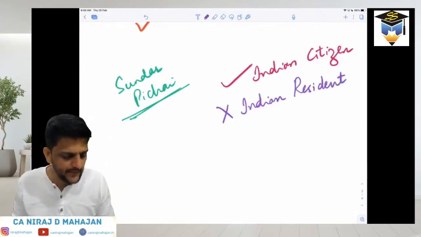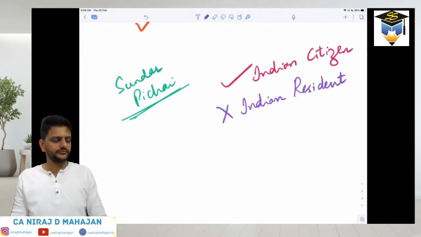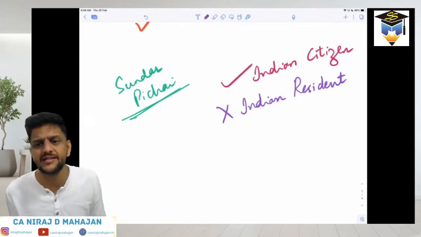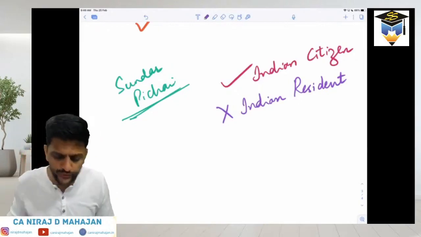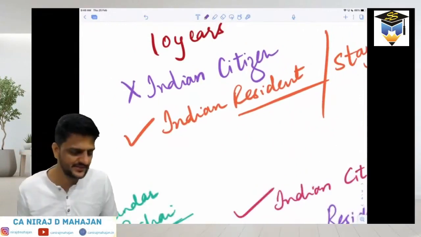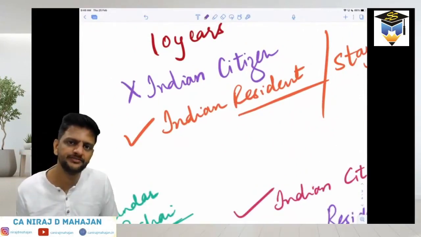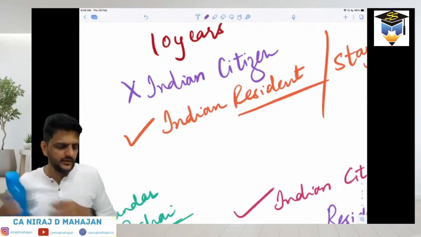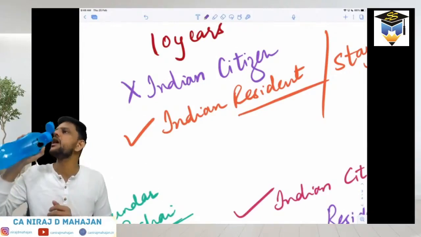Clear? The same thing with Akshay Kumar and Katrina Kaif. Are they Indian citizens? No, they are not Indian citizens. But are they Indian residents? Yes. Understood? Clear, everybody? Did you understand the difference between citizenship and residential status?